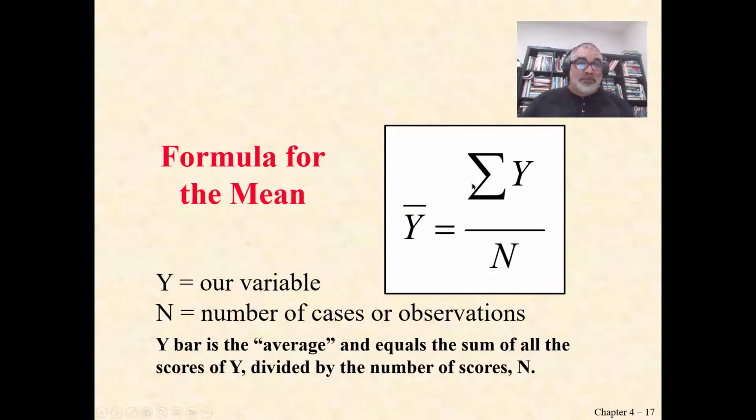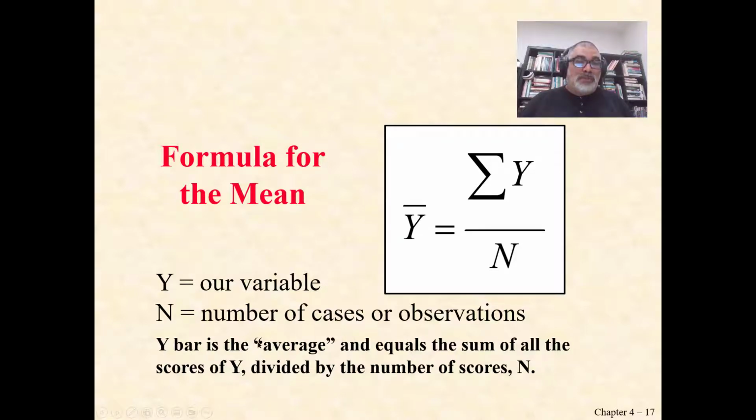Here's our formula for the mean. And you might be saying to yourself, oh my goodness, I know how to calculate an average. Why do we have to have literally another language for our formula? A lot of statistics use this type of notation, actually all statistics, so you do have to understand what we're talking about here. Here's our formula: y bar equals summation of y over n. Let's figure out what each one of these things is.